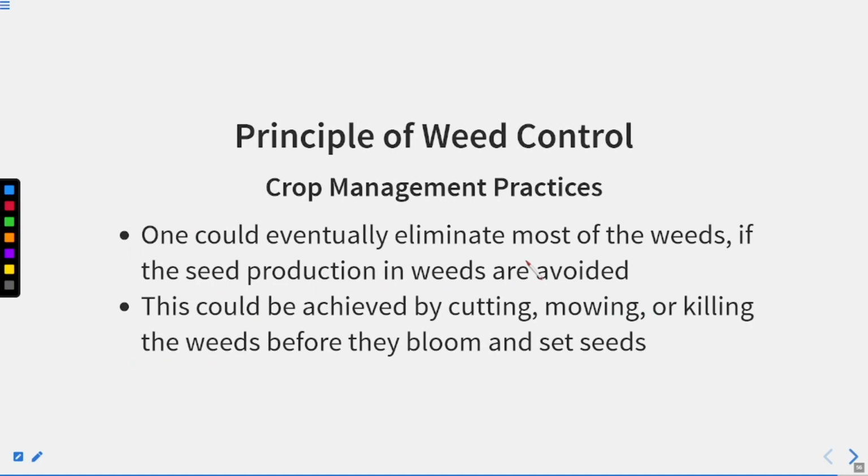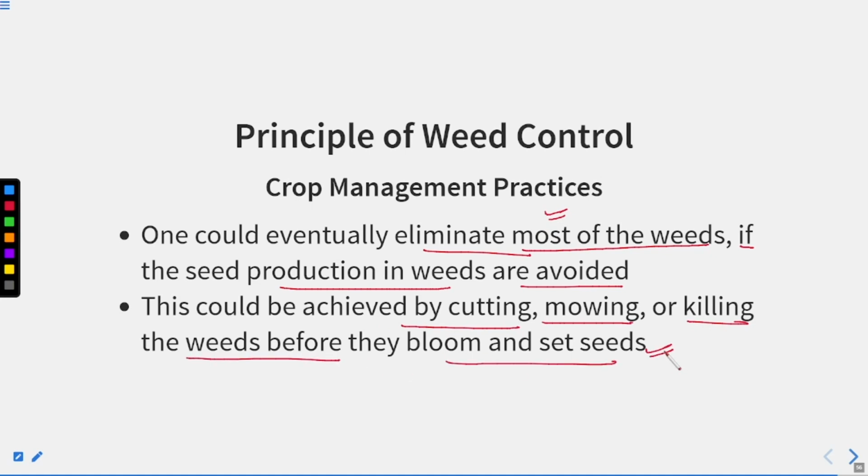One could eventually eliminate most of the weeds if seed production in weeds is avoided. Yes, if seed production of the weed is avoided, then you are actually eliminating most of the weeds growing in your cropland. This could be achieved by cutting, mowing, or killing the weeds before they bloom and set seeds. So you can remove all the weeds from your cropland before they bloom or set seeds.